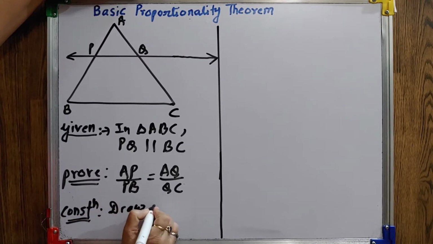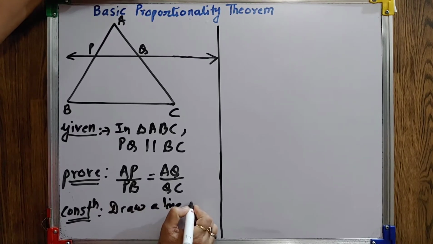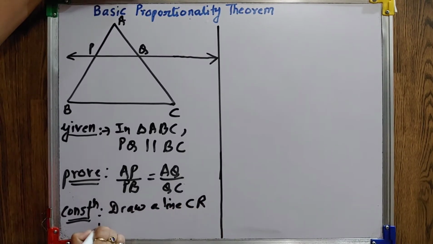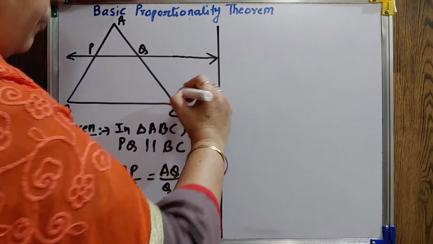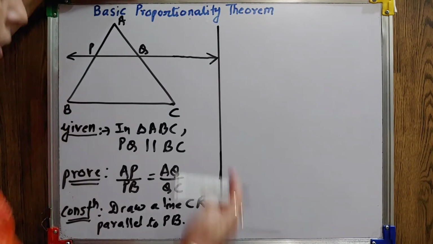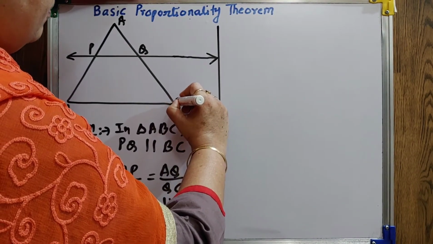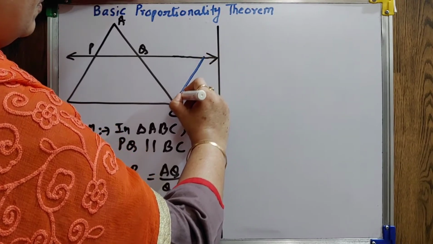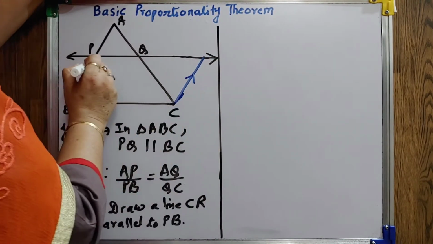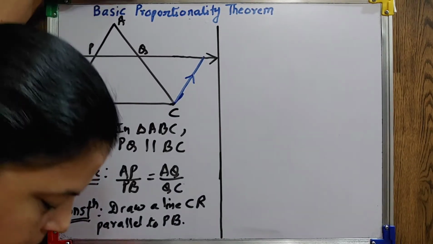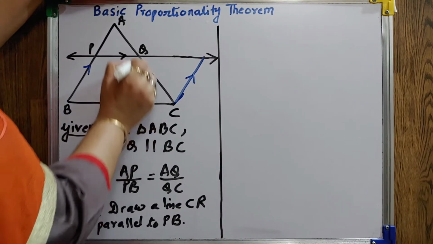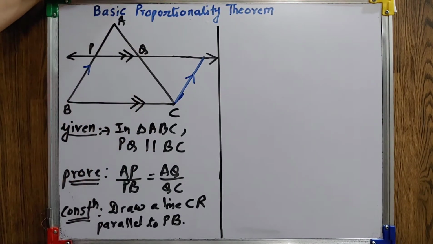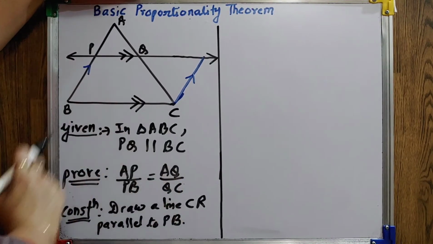Draw a line CR parallel to PB. So we will draw this. I am showing you with the blue color. This I have drawn parallel to this. And according to the proof given, this is already parallel. Now, we have to show that these ratios are equal.